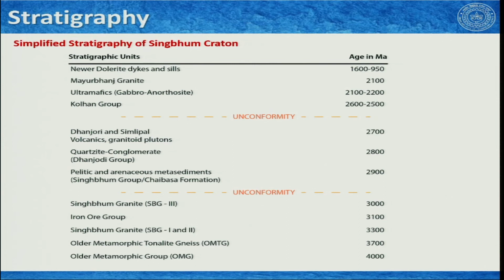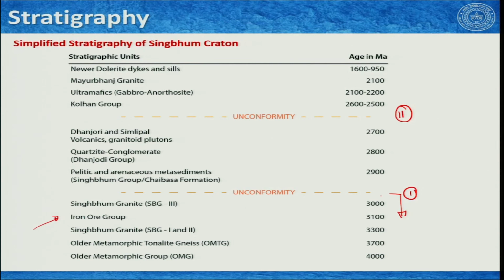The entire region is marked by two major unconformities that you can see here, unconformity 1 and unconformity 2. By the way, this is a very simplistic stratigraphy. The stratigraphy of the Singhbhum region is extremely complex, but to give you a very general idea, I work in this simple form. Below unconformity 1, we mostly have all the granites, granitoids and gneisses, other than the iron ore group.